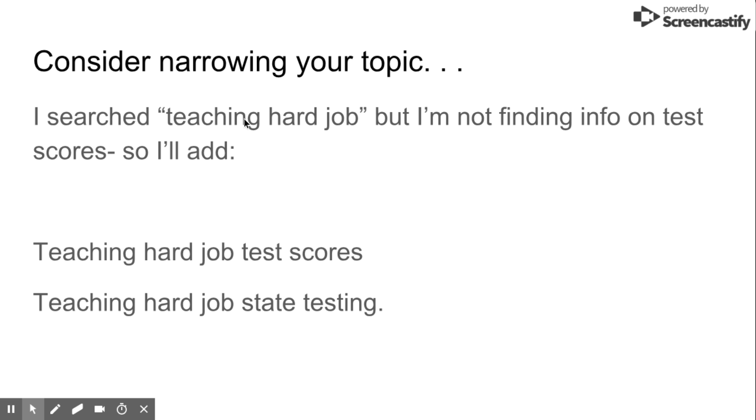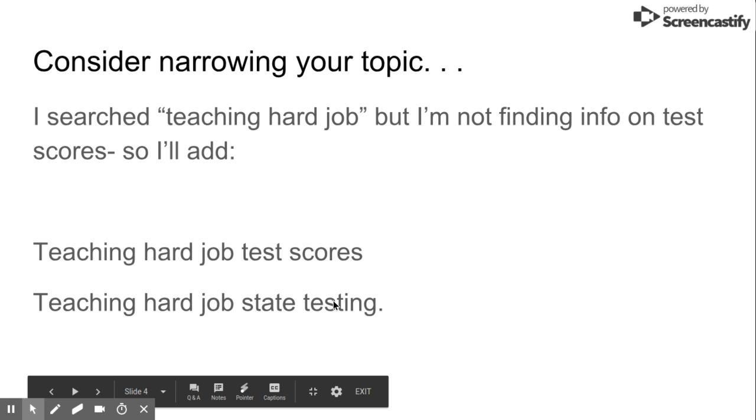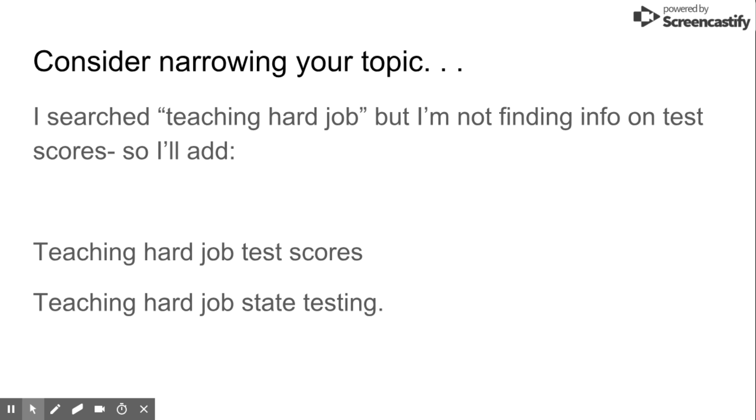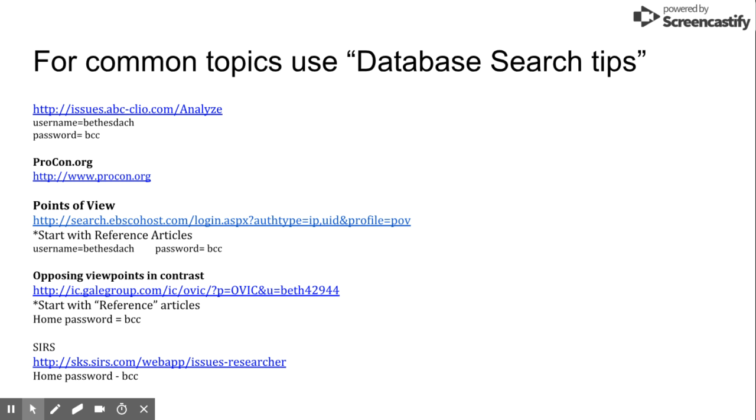So this search is probably ultimately too broad. And so maybe I have an idea that I'm going to argue that the state testing and the pressure for teachers to raise test scores is a big problem with teaching. So I might just add that into my keywords: teaching, hard job, test scores. So you're not writing a complete sentence for your keyword. You're just including the most basic words. If that's not coming up, I might include a term like state testing instead of test scores and see if that gets more hits in my results that help me make my point.